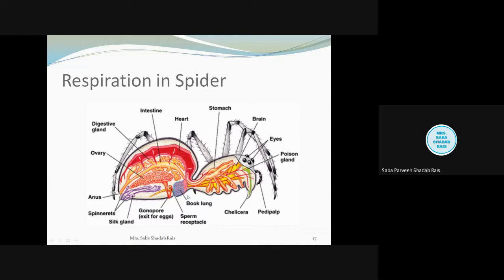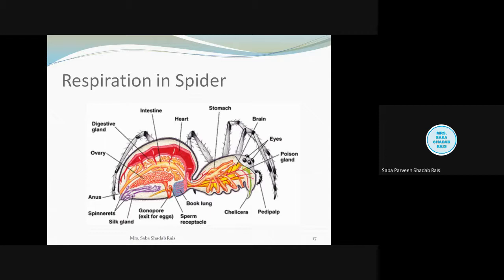Position, if you see, it is ventrolateral. This is the dorsal surface, the upper surface, and this is the ventral surface. So it is present at the side corner. That's why you need to remember this diagram. Intentionally, I have added this diagram to remember the position of the book lung. So we need to remember these book lungs are situated